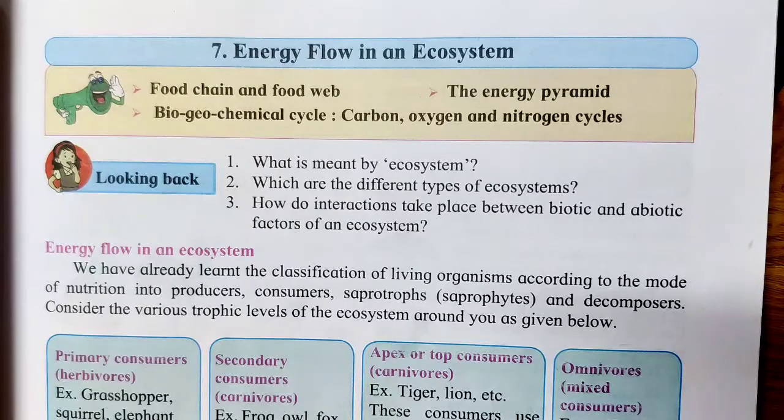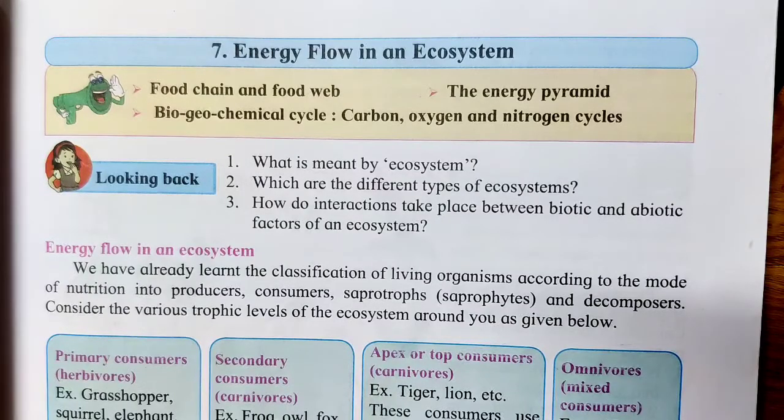And the omnivores, that is the mixed consumers. The examples have been given. In the producers, there are no different subdivisions. Only in the consumers we are having that. Every type of the consumer, you will have to remember the examples given in the textbook.